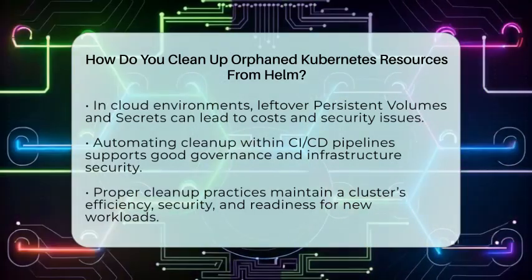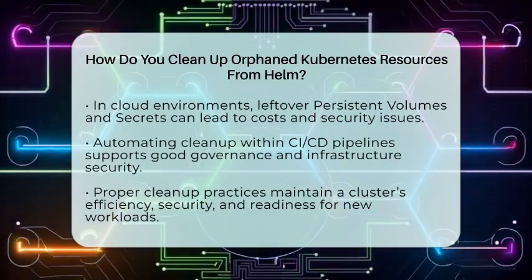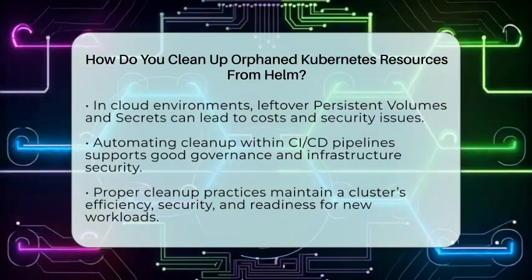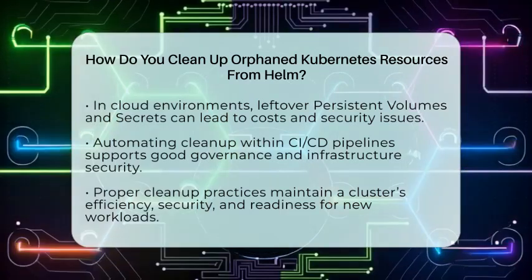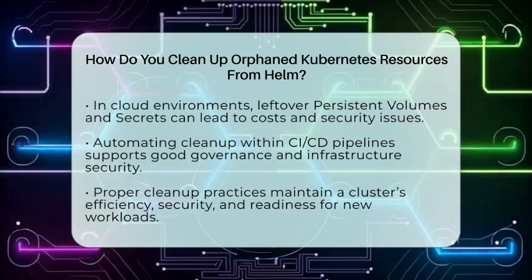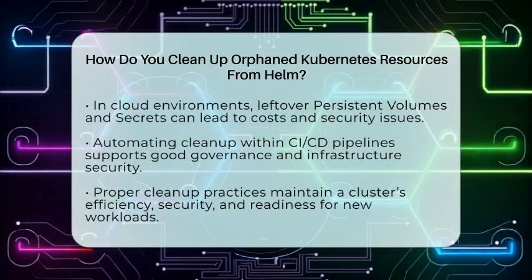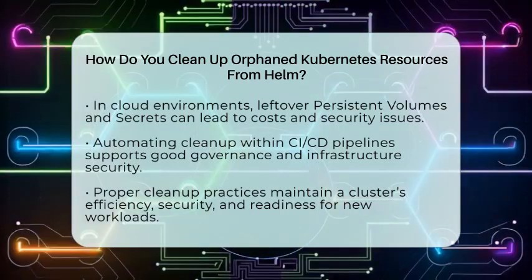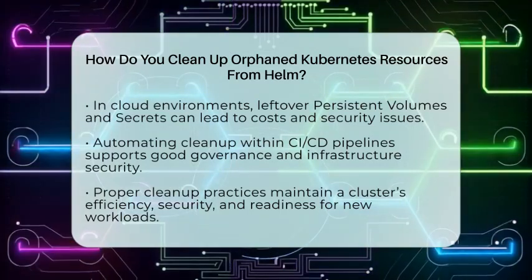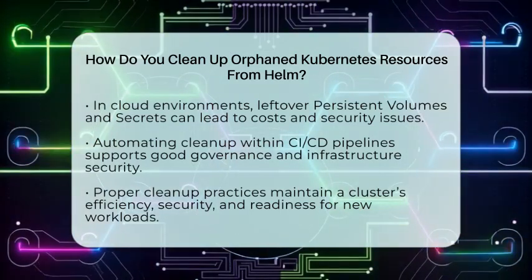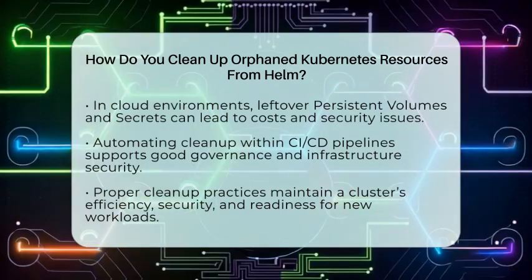To sum up, cleaning up orphaned Kubernetes resources from Helm involves running uninstall commands carefully, manually or automatically identifying leftovers, applying owner references and labels, and setting up regular automation. This process keeps your cluster efficient, secure, and ready for new workloads. It's a key part of managing a healthy, cost-effective cloud infrastructure.